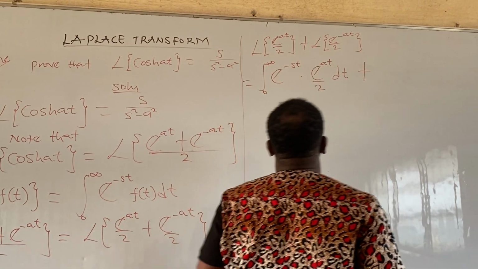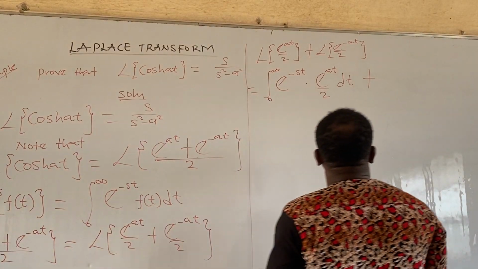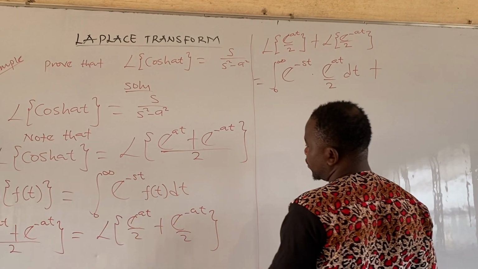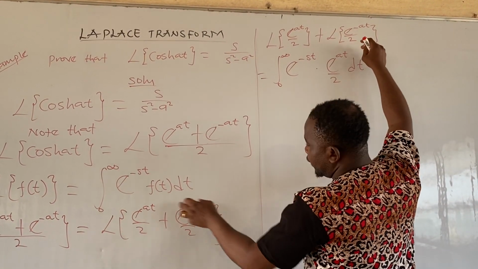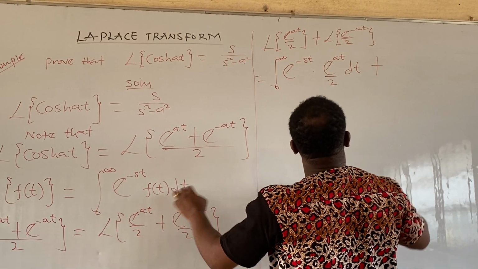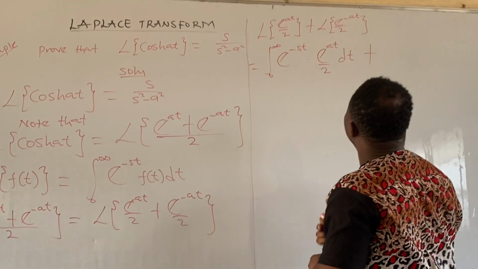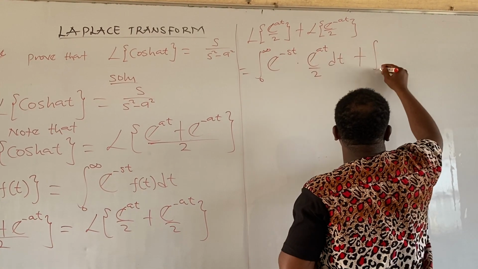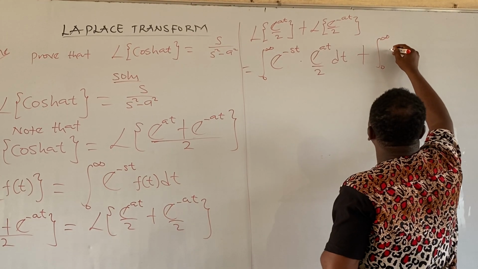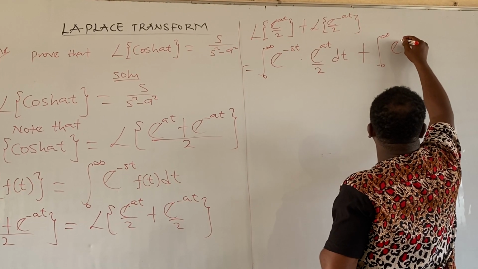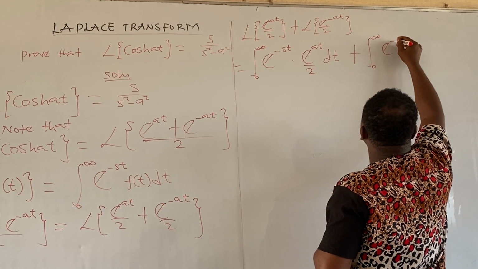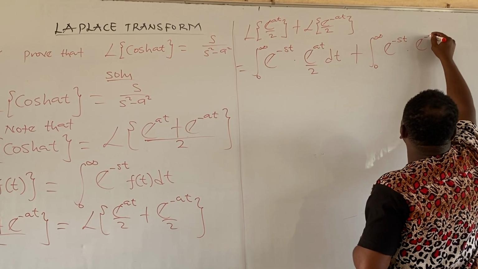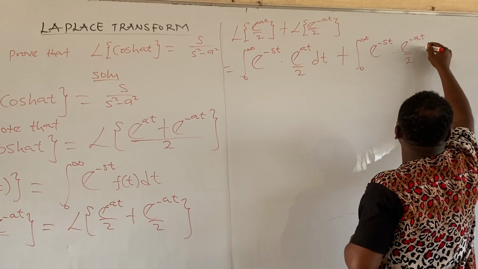Then plus the same thing applicable for this Laplace. We are going to substitute in the mathematical definition of Laplace transform. But take note that here our f of t is now exponential minus at all over 2. So our integral from 0 to infinity is of exponential minus st times exponential minus at all over 2 dt.